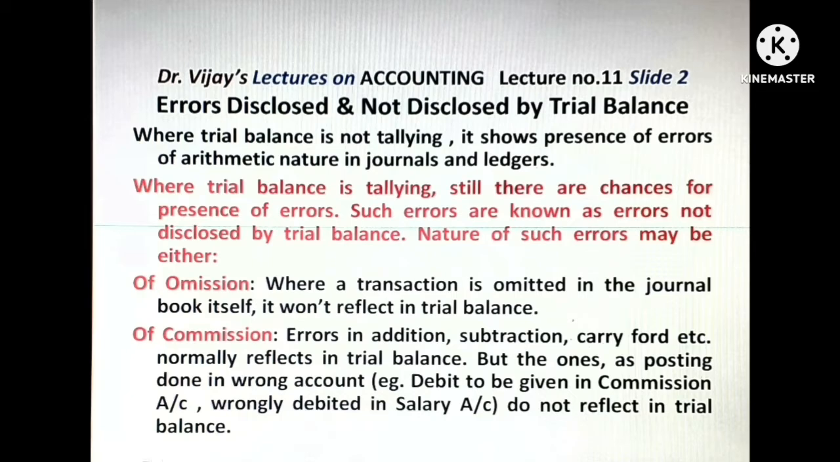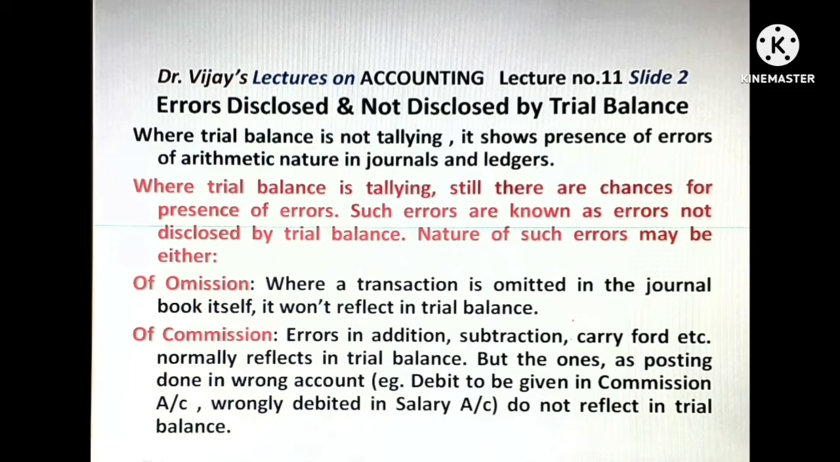This slide deals with errors of omission and commission. Of omission, where a transaction is omitted in the journal book itself or day book itself, it won't reflect in the trial balance. A sale of goods on credit, if not recorded in sales day book, won't reflect anywhere in the ledger book and trial balance will tally.